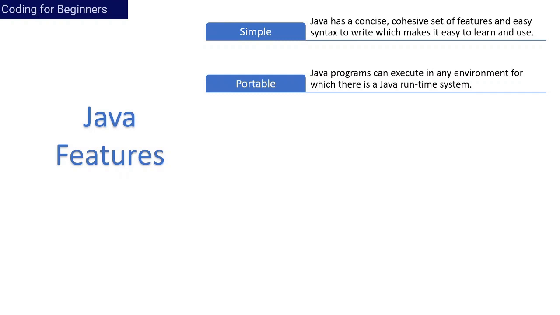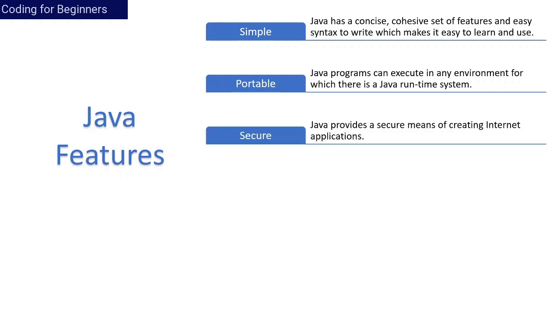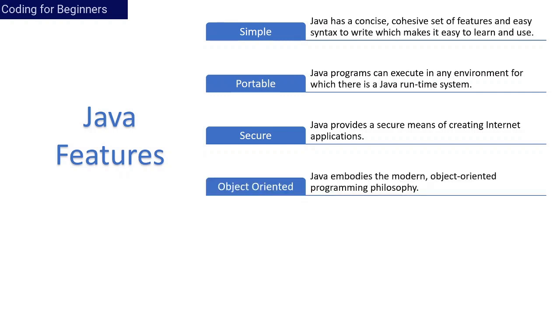Second, portable. A Java program can execute in any environment for which there is a Java runtime system, which we have also discussed in previous slides. Third, secure. Java provides a secure means of creating internet applications. This is one of the core fundamentals of Java, that from day one it has been taken care that Java applications should be threat safe.